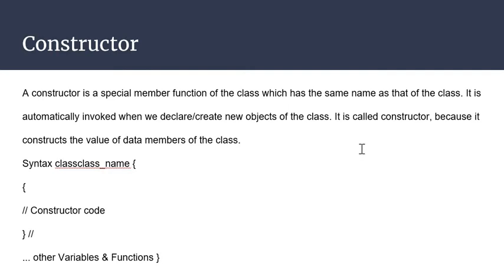A constructor is a special member function of a class which has the same name as that of the class. It is a special member function because it has some special characteristics. It is automatically invoked when we declare or create a new object of the class. It is called a constructor because it constructs the values of the data members of the class. You can see the syntax of creating a constructor in the class.